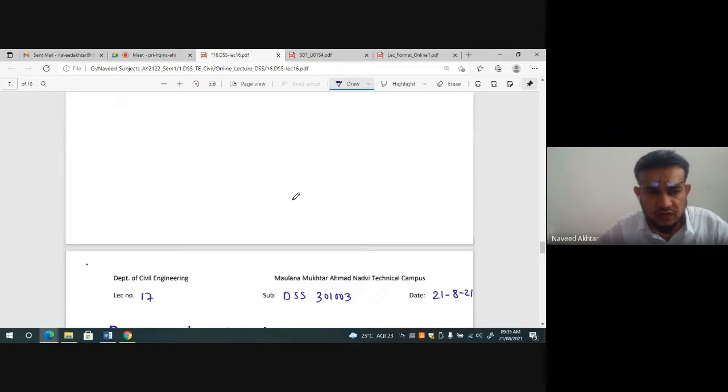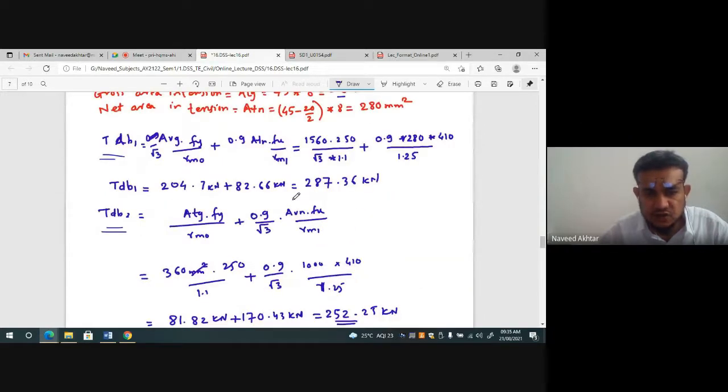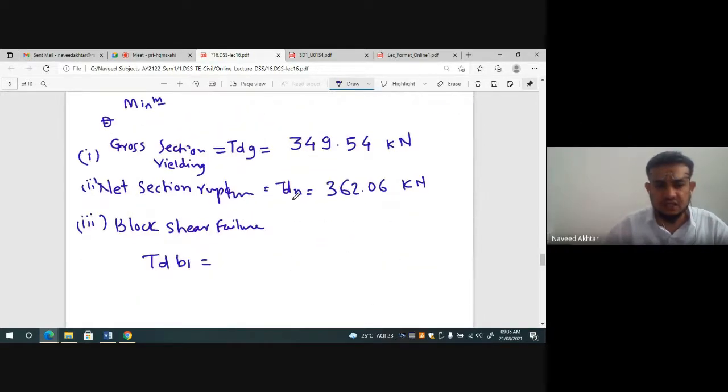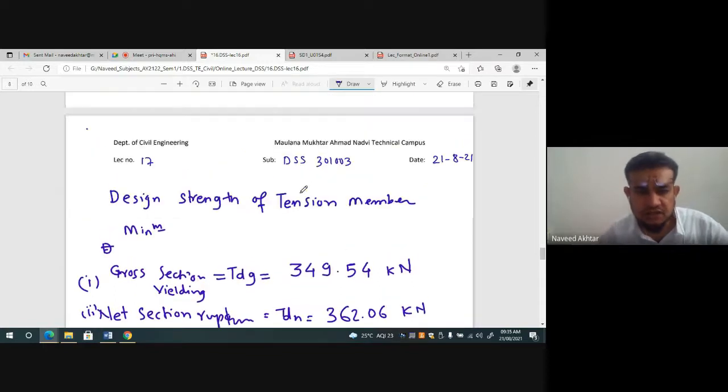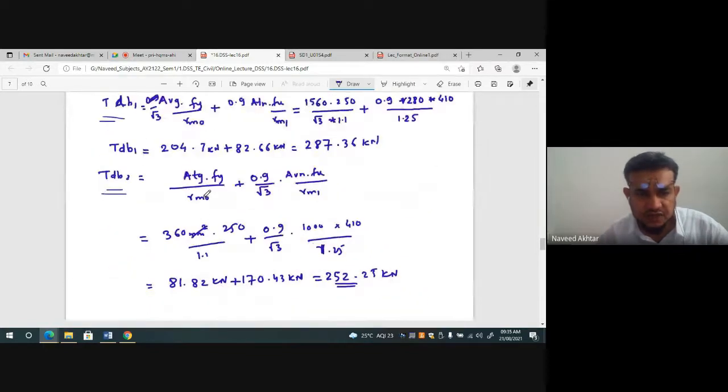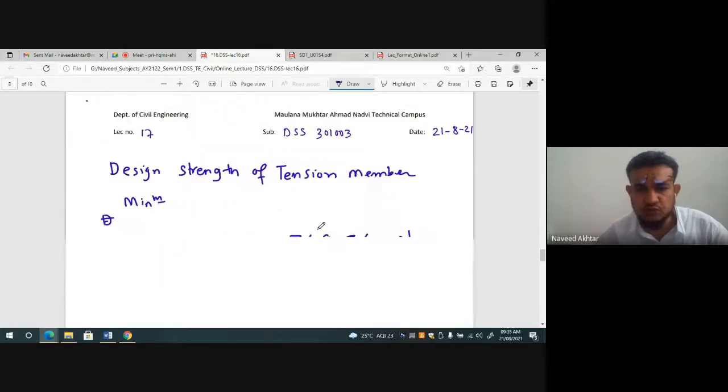This value we have already calculated earlier, that is 287.36 kilonewton. And TDB2, that is tension yielding and shear rupture. Here you can see tension yielding shear rupture, the value is 252.25.